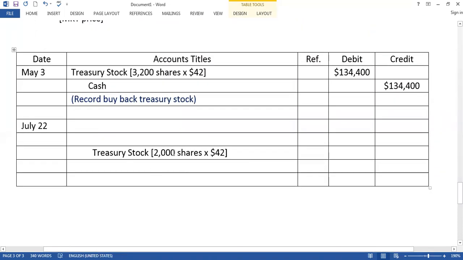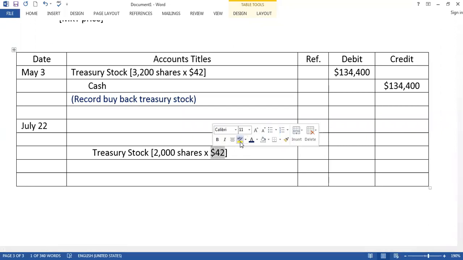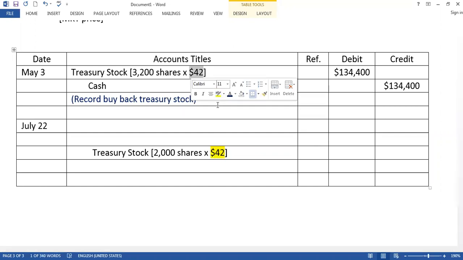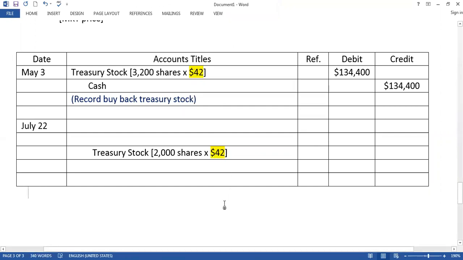So we sell treasury stock 2,000 shares, and we write the cost price. This amount you cannot change. Whenever you buy or sell treasury stock, it should follow the cost price. So treasury stock decrease is $84,000.